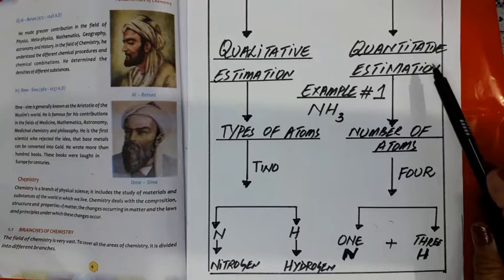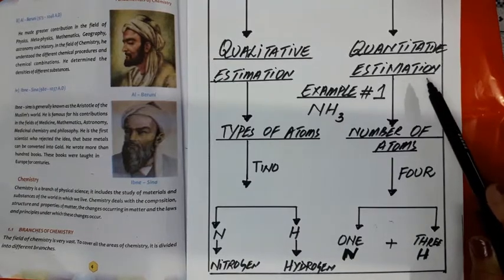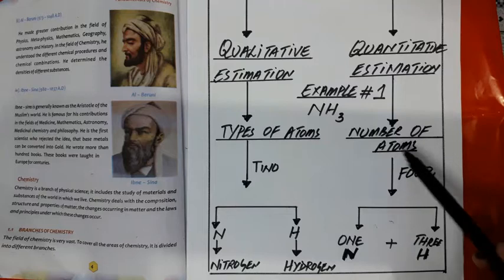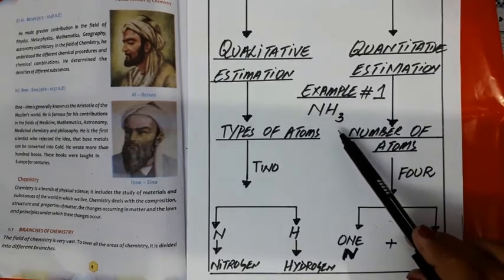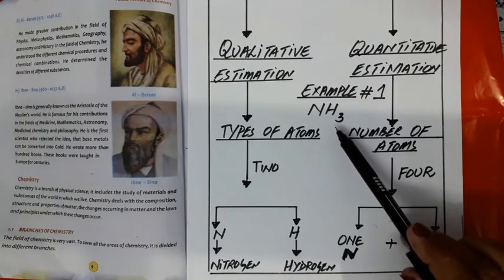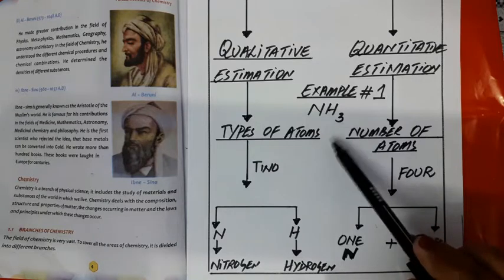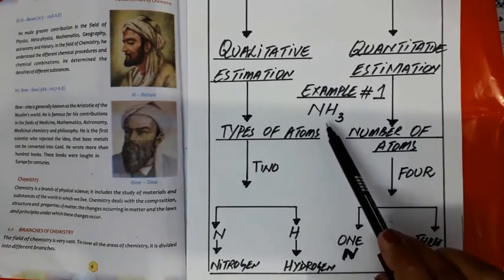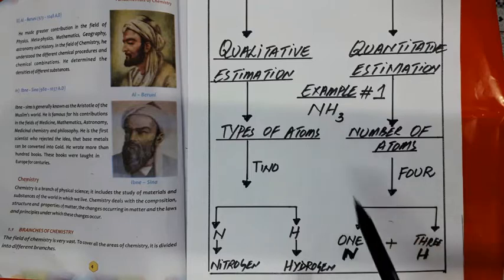Second, we have to collect data on quantitative estimation. In quantitative estimation we have to calculate the total number of atoms present in one molecule of ammonia. From the formula it is clear that ammonia is made up of 1 nitrogen atom plus 3 hydrogen atoms. On adding 1 plus 3 we get 4.